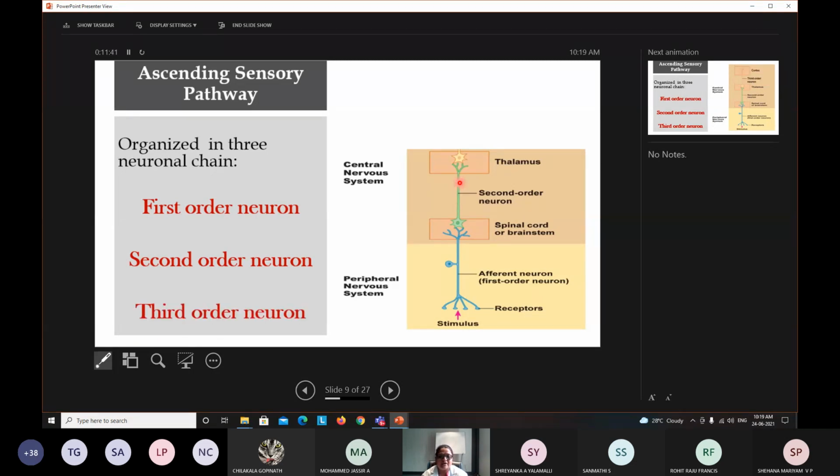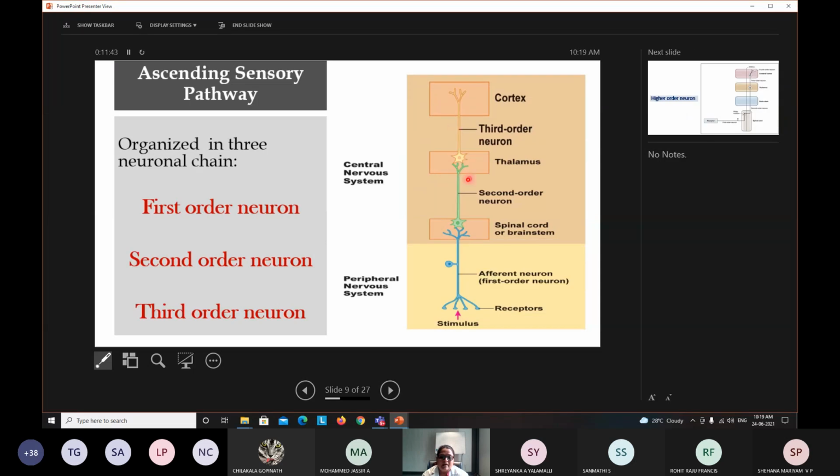Then the third order neuron is from the thalamus to the cerebral cortex. This is the simple schematic organization of the sensory tract or ascending tract. When we are discussing any particular tract, we are going to see three-dimensional diagrams, but you have to simplify, draw it diagrammatically and understand. So this is a simplified organization of the sensory tract.